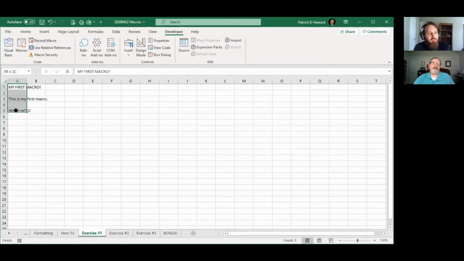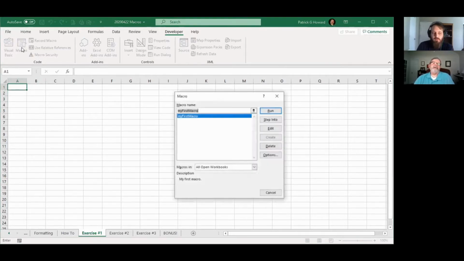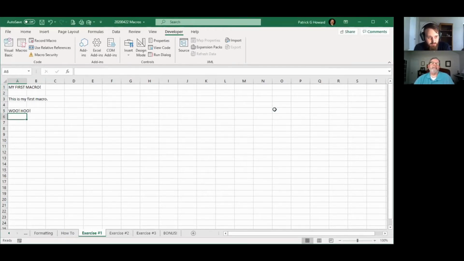Now, let me delete all that stuff. And I'm just going to put the cursor right back there and watch what happens. So we just come over here, click that macro button, my first macro, let's run it. It put it right back in there. Instant too. It didn't take any delays or anything. Everything that you had typed was in there now, just like that.